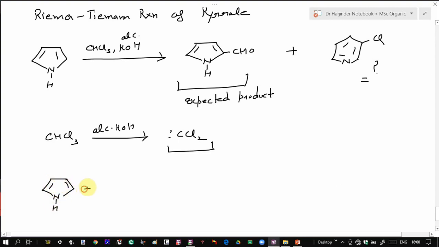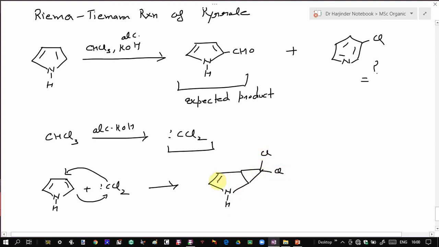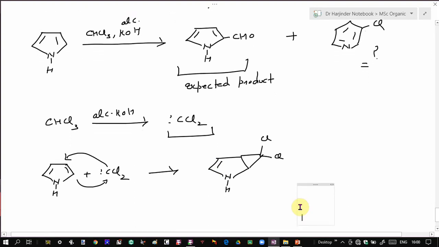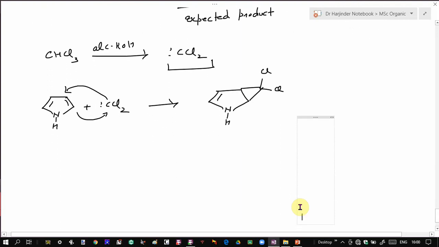This question was also asked in last year's exam. So this dichloromethyl carbene undergoes addition across one of the carbon-carbon double bonds of the pyrrole ring. First it will give an addition product like this, which then undergoes a rearrangement to give rise to a chloropyridine, 3-chloropyridine or beta-chloropyridine.